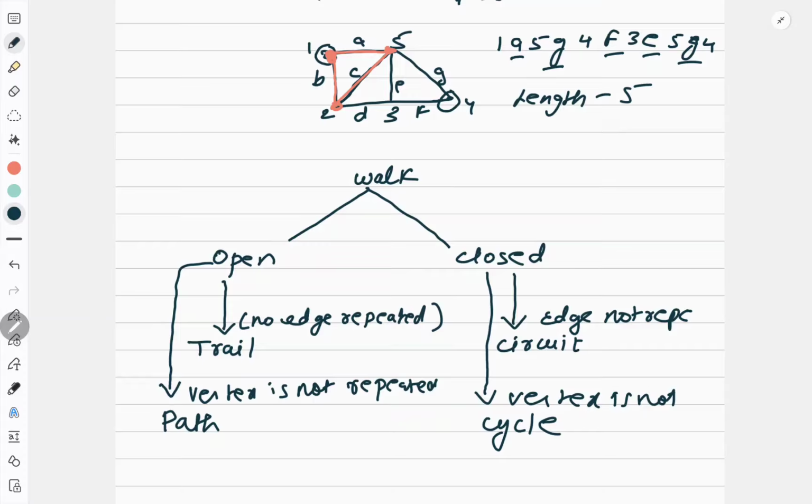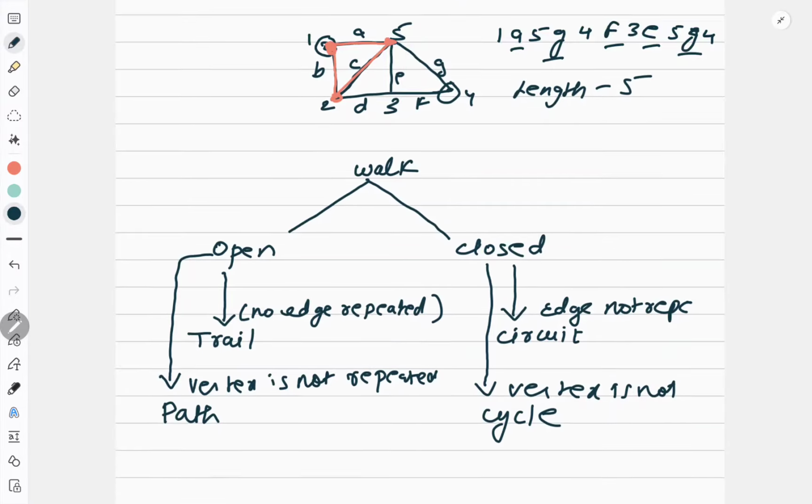When I discuss the trail and path, I will define a very important concept, the Euler graph. Same way, when I define the cycle and circuit, I will talk about a very important graph which is called the Hamiltonian graph. Right. Now we are very clear about the definition of these terms. Now these have some simple properties also. So I will just list down the properties for your understanding.